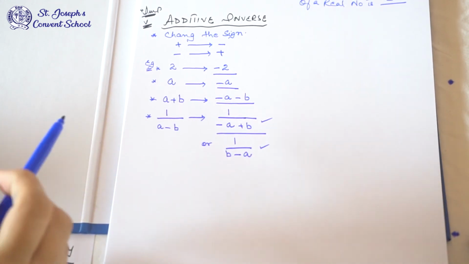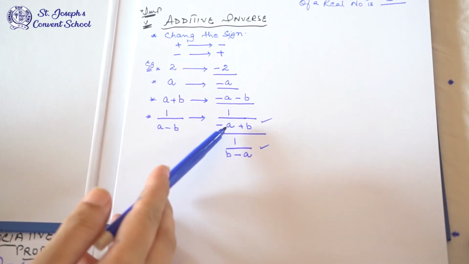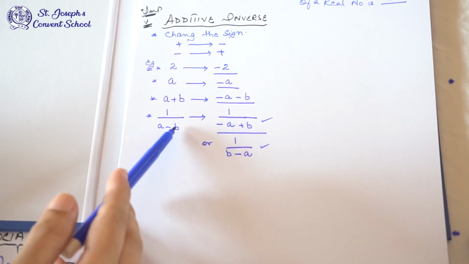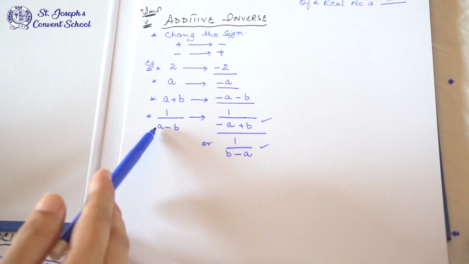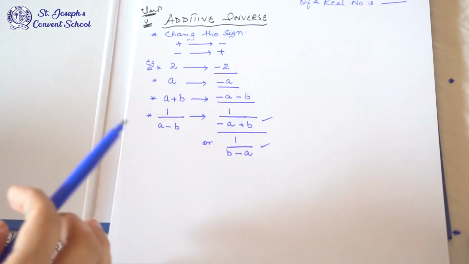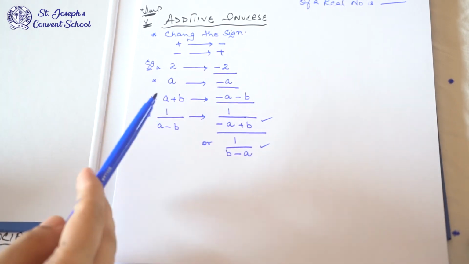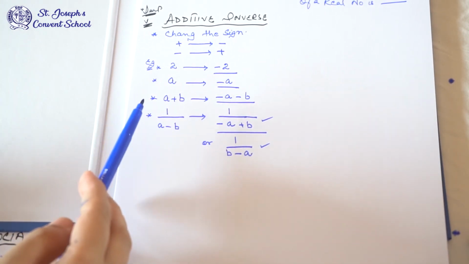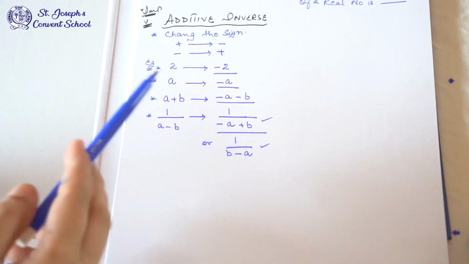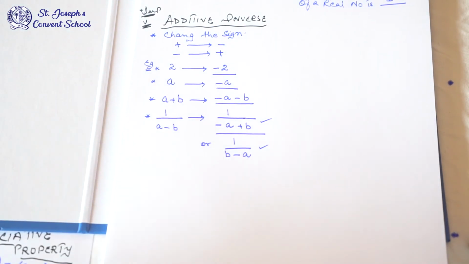So 1 upon A minus B can be written in this form: 1 upon minus A plus B, or 1 upon B minus A. The sign of B is plus and the sign of A is changed into minus. So you have to change the sign in additive inverse. It comes in the MCQs. They'll give you the additive inverse of 1 upon A minus B is dash, and you have to pick the correct answer.